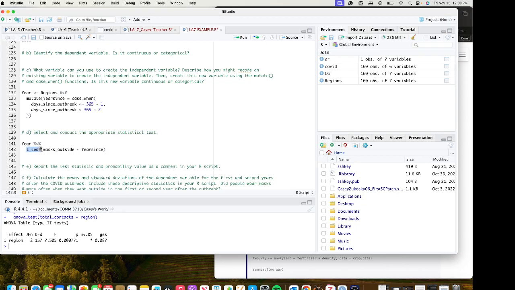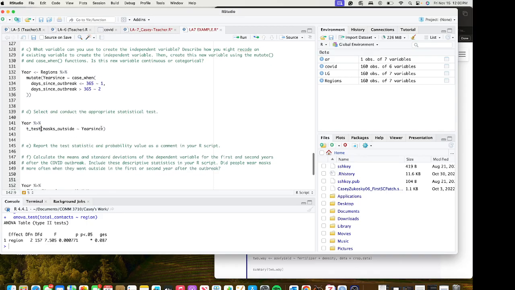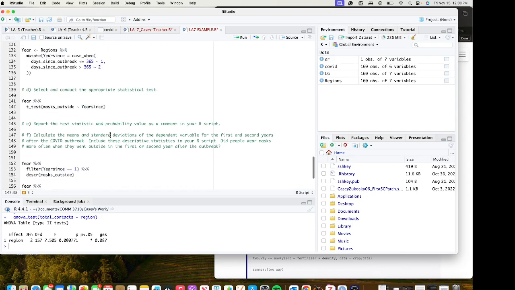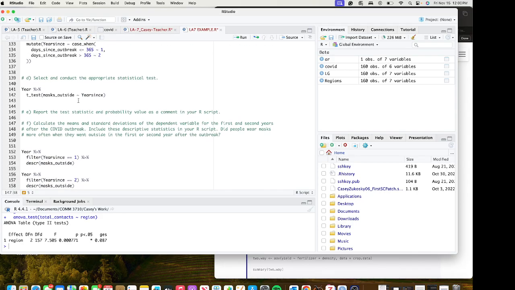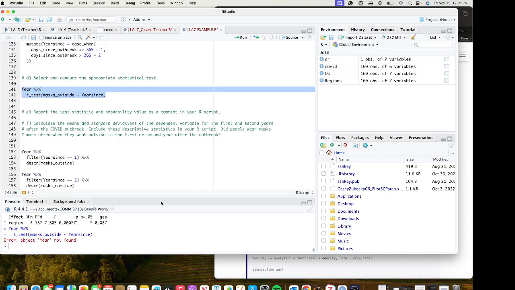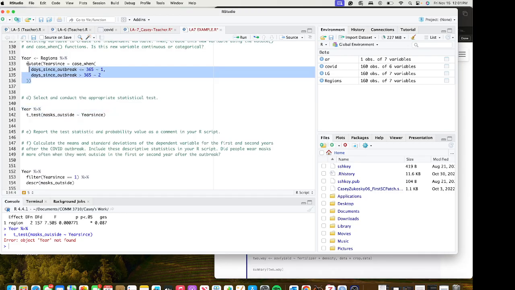Looking at our chart on the assignment that I mentioned earlier, I decided to use a t-test. I went ahead and filled in the information there, masks outside and years since. Then it's asking us to report the test statistic and probability. I need to run my function real quick.